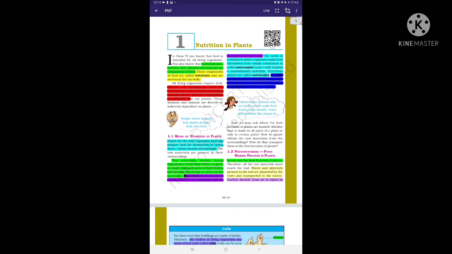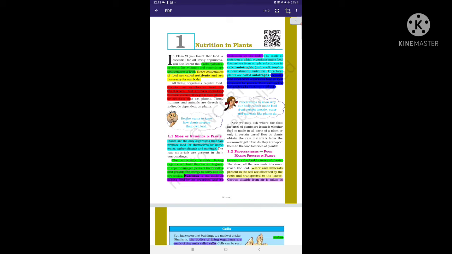The mode of nutrition in which organisms make food themselves from simple substances is called autotrophy. At first we have read what is autotrophic.